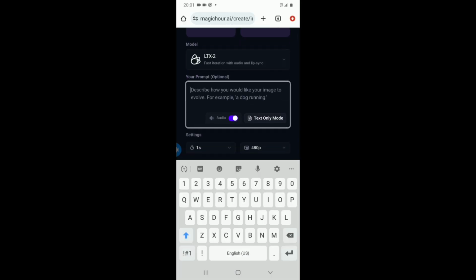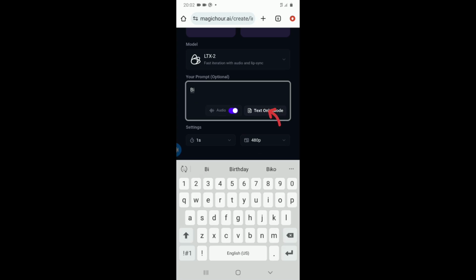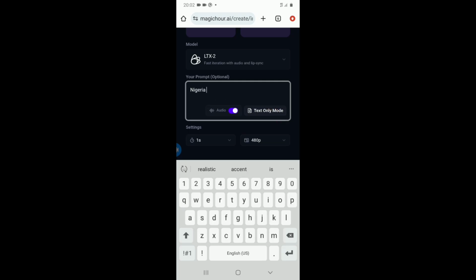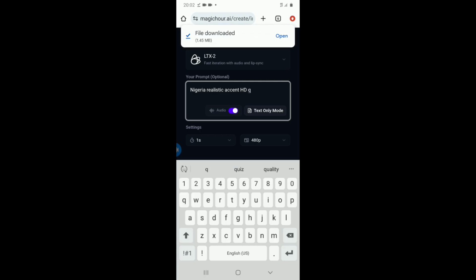Okay, so let's go back up here, tap on start creating for free, and you're going to see yourself here on this interface. Now you can see so many things here, but you can see where you can describe what you want to do. So right here, firstly, remember this is very important because what you put in is what you will get. So I normally start with, if I have anything that has to be speaking, when I have my video and I want them to talk and I want them to use Nigerian kind of tune, I will start by saying Nigeria realistic accent. Okay, then I'll add HD quality so that it can be of good quality as well.